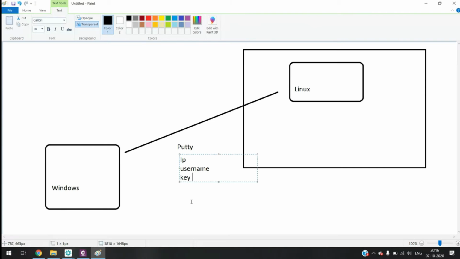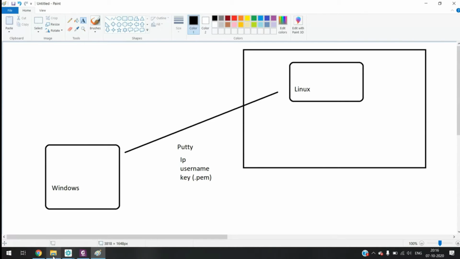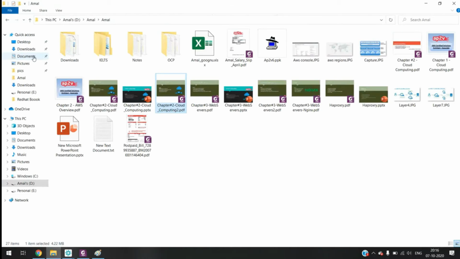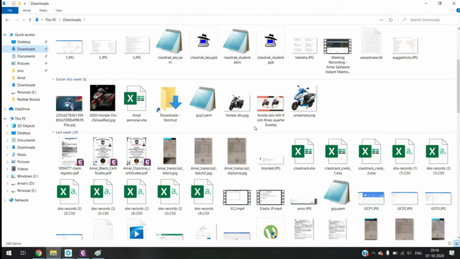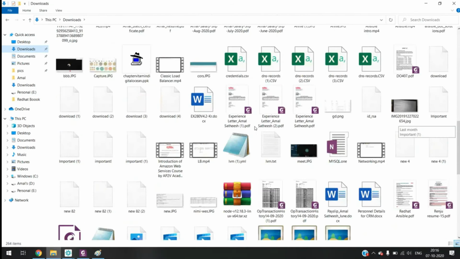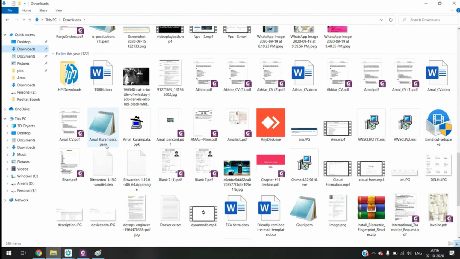Now, the key which Amazon gave you is in the .pem format. The key which you downloaded right now is a .pem file.